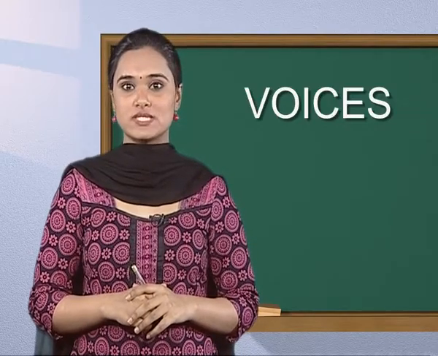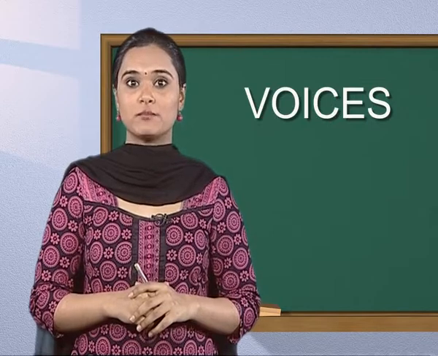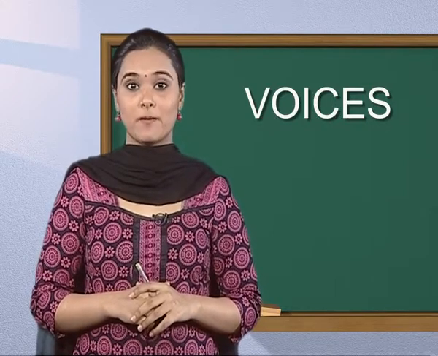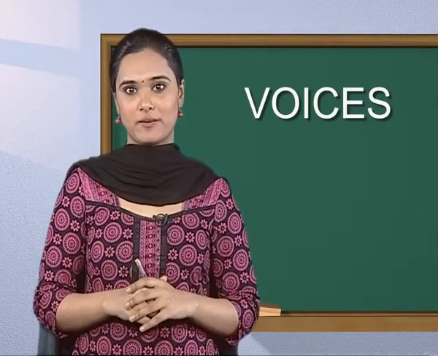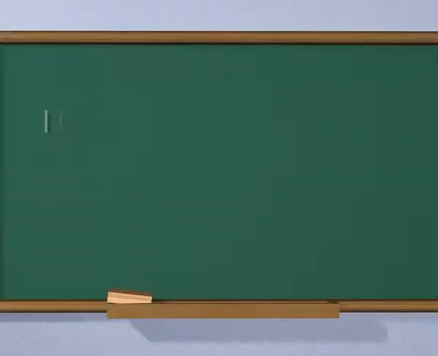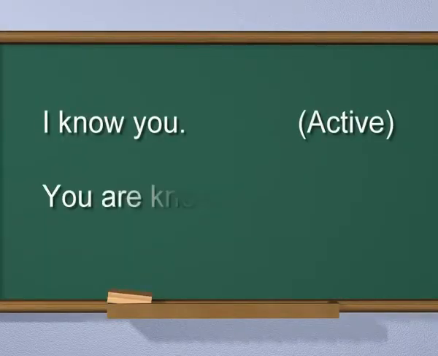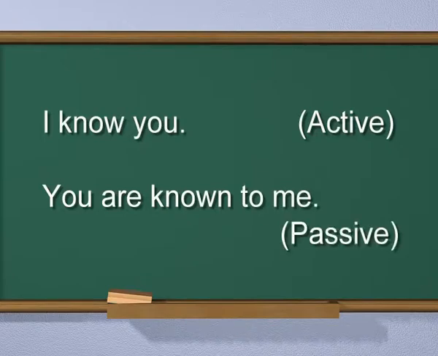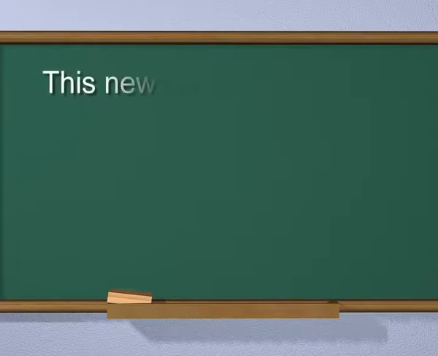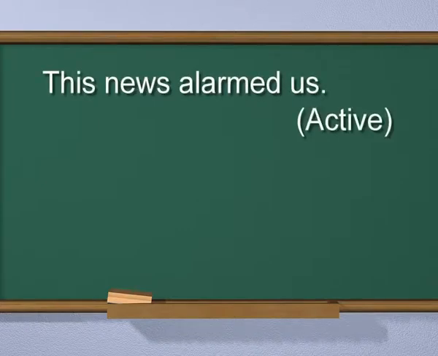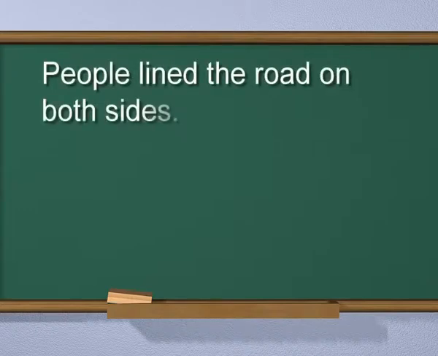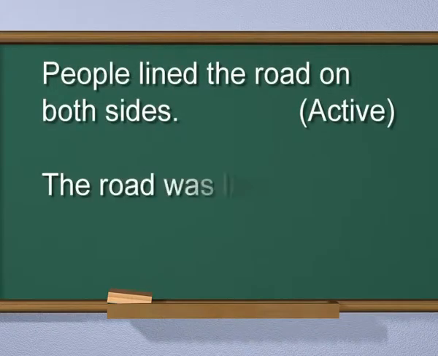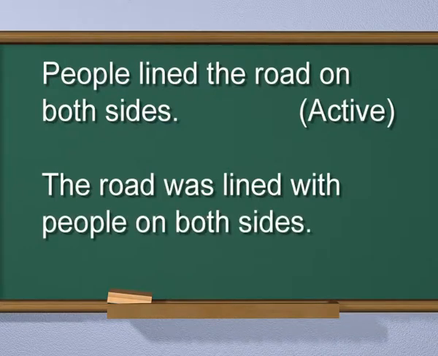Children, you have noticed that we use the preposition by before the agent in the passive voice. But be careful. There are some verbs with which we never use by. Here are some examples. I know you. Active. You are known to me. Passive. This news alarmed us. Active. We were alarmed at this news. Passive. People lined the road on both sides. Active. The road was lined with people on both sides. Passive.